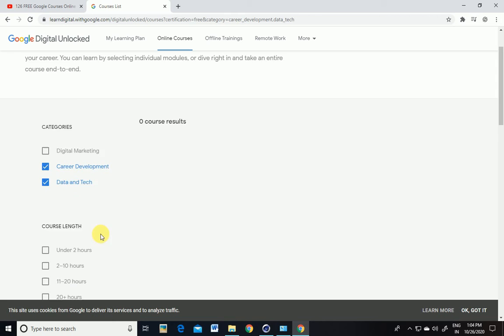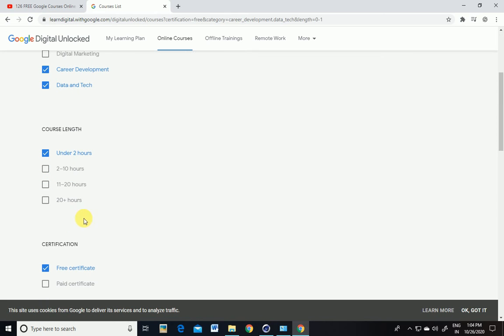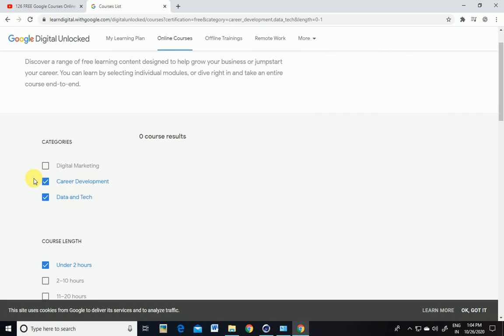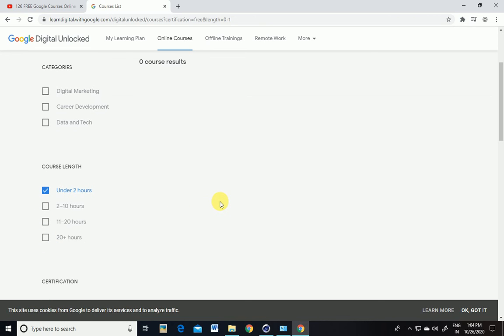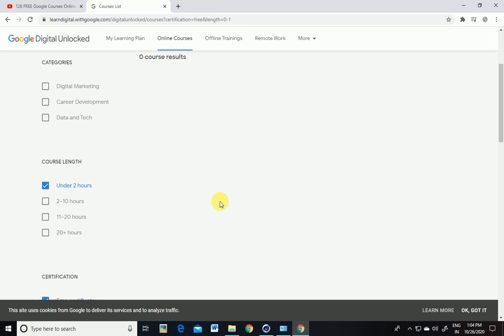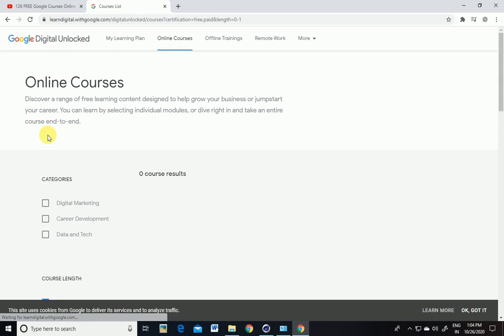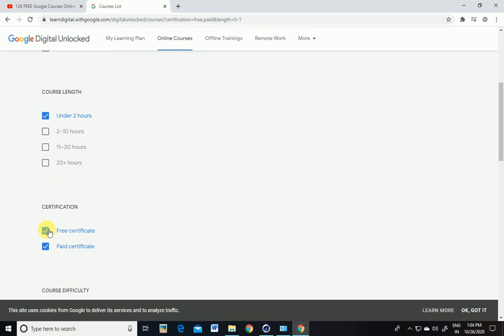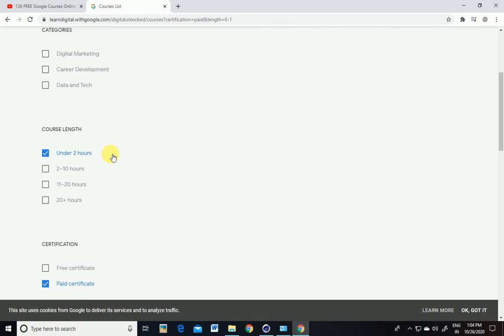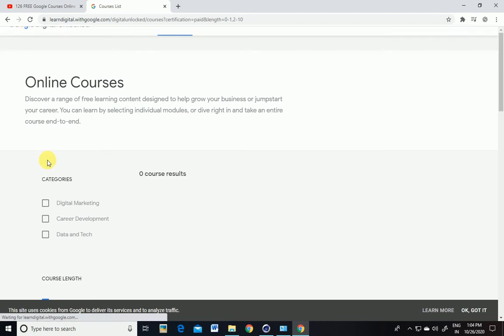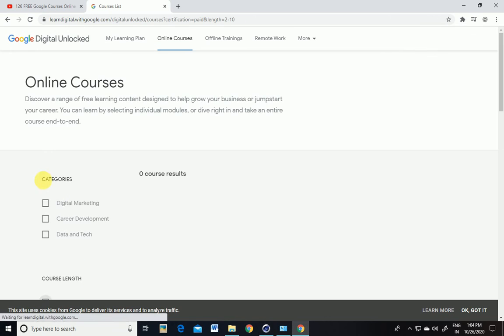So more of the courses are yet to come. You just have to come from time to time and you will be able to see which courses are available and which are not, and you can go through the courses and get certificates. And if you go for the paid certification, just uncheck this. There are no courses for paid certification under 2 hours, so you have to go for the maximum hours.